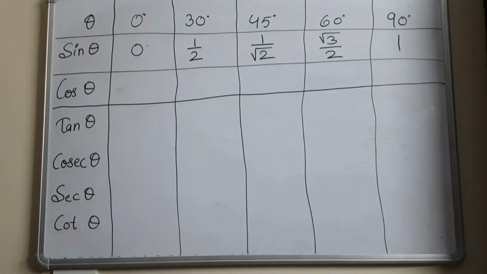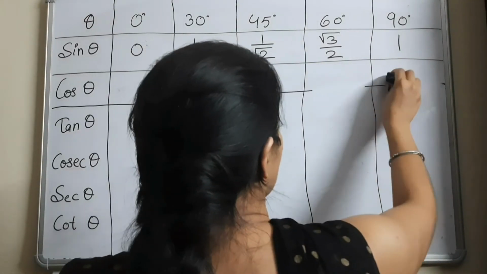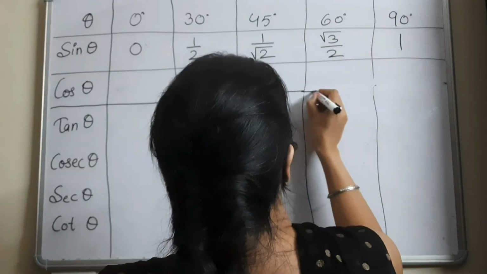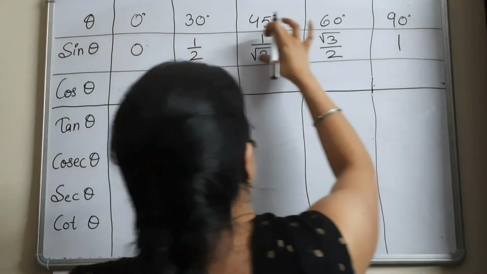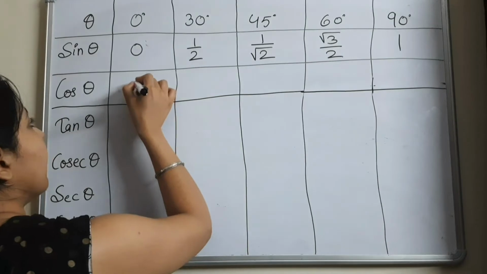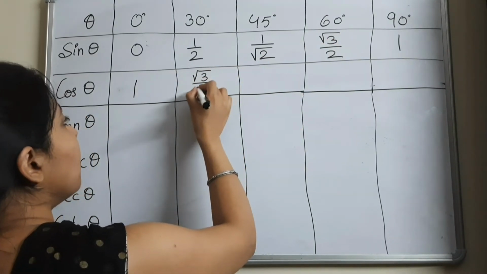So next we will be filling the column for the cos theta. Fine. So let's start. For filling the column of the cos theta, we will just write the sine row in reverse order. Like here is 1, we will write here 1. Like here is root 3 by 2, we will write here root 3 by 2.